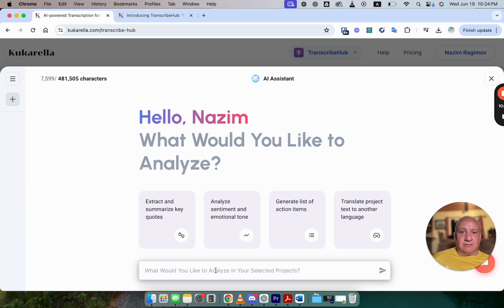Or if it's educational course, you can ask this tool to write a structure of a course, modify your course. So sky is the limit. Experiment and share your thoughts how you can use it. How would you like to use it? If there is anything we missed, please let us know.